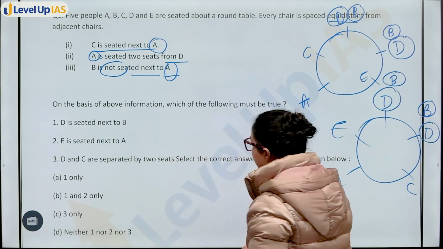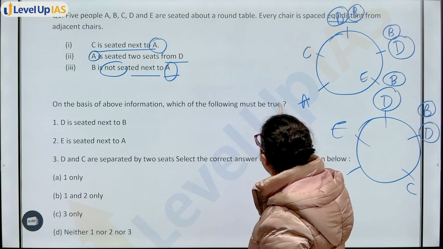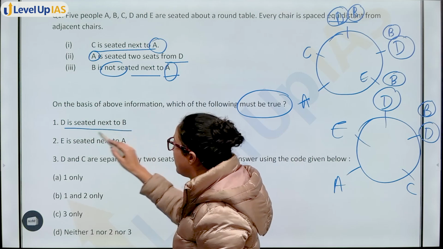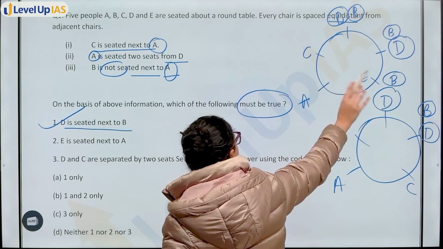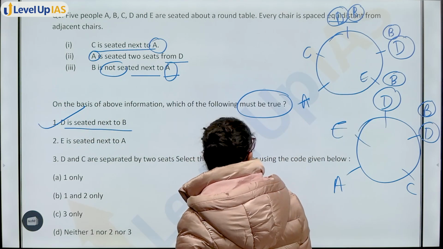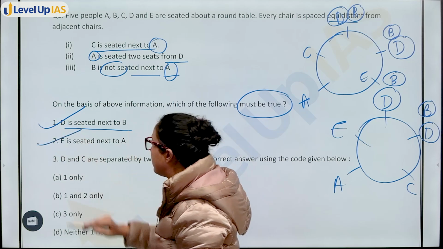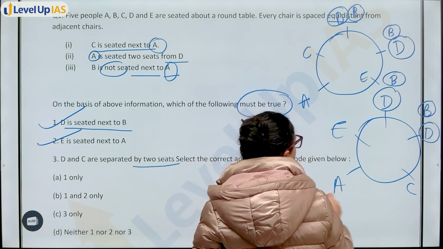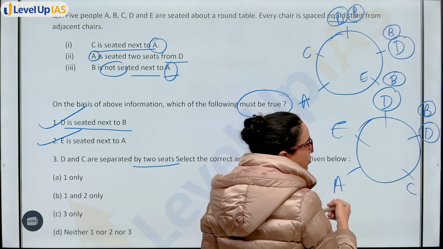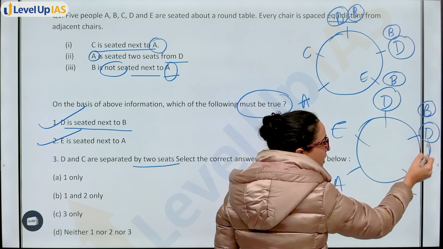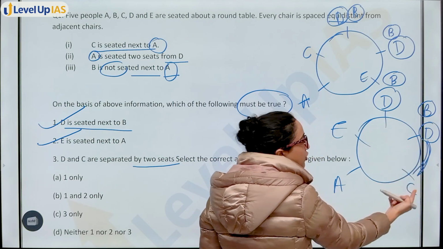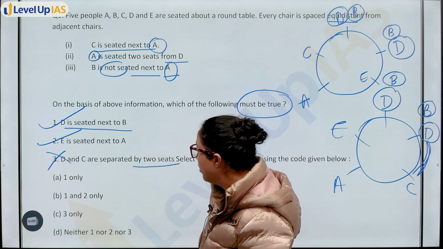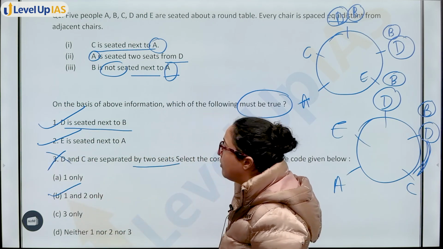Now, on the basis of the above information, which of the following must be true? D is seated next to B. Yes. In any case, they will be seated together only. E is seated next to A. Yes, this is also true. D and C are separated by 2 seats. This is not true in all the cases. अगर D यहाँ पे है, तो they are separated by only 1 seat. So this is not true. My answer will be option B, 1 and 2 only.